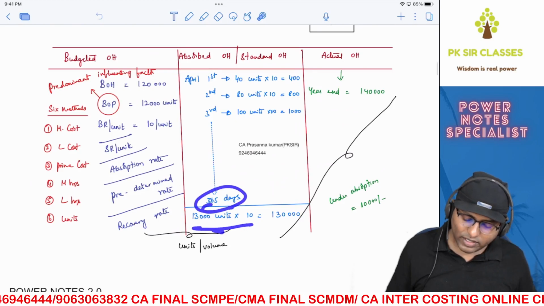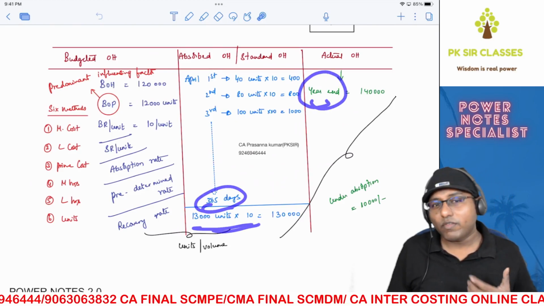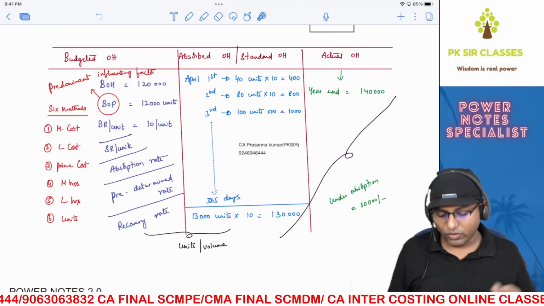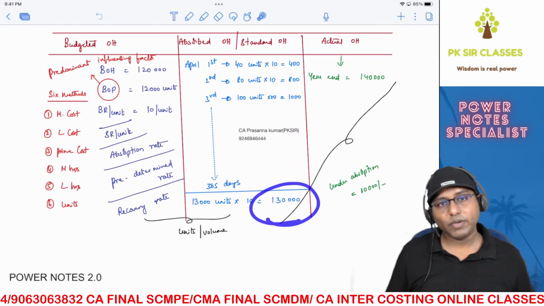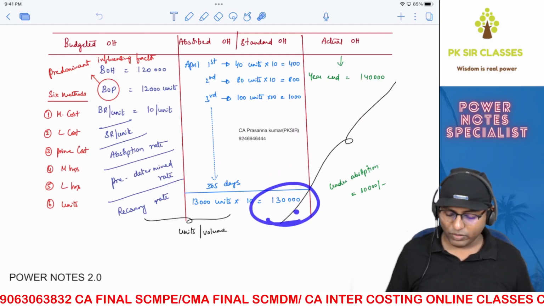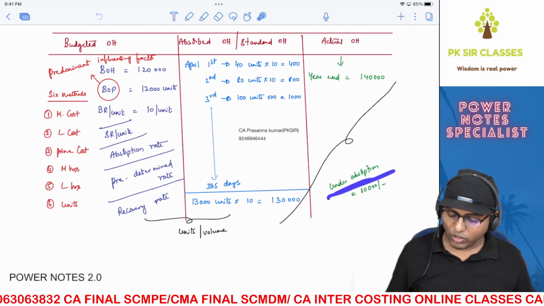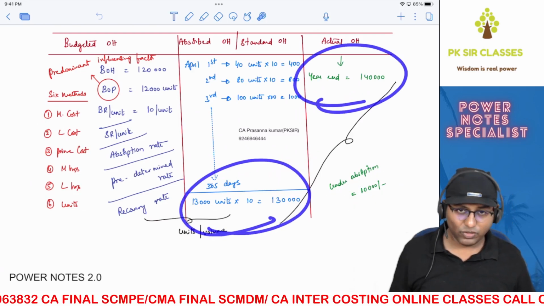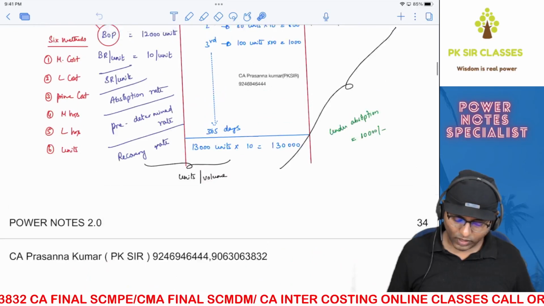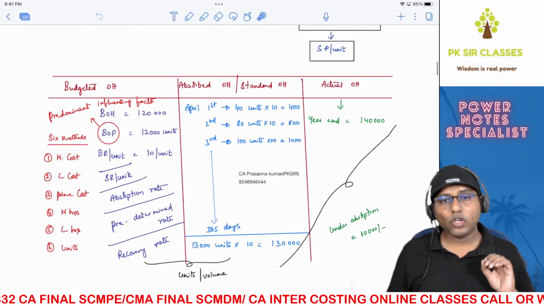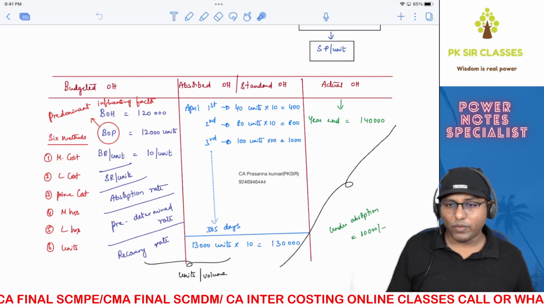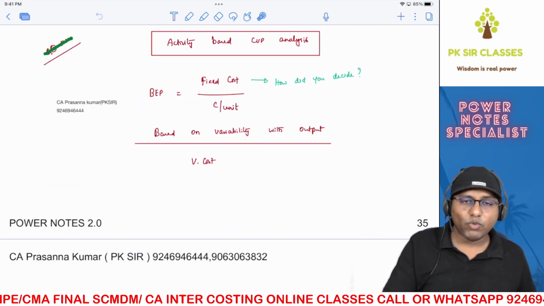Once 365 days is done, you have come to year end. So obviously, when you have come to year end, you know what your actual overheads are. Let's say it is 1,40,000. Whereas how much you have debited in costing P&L account, or absorbed? 1,30,000, which means you have debited less. So under absorption is 10,000, which is the difference between absorbed overheads and actual overheads. Clear? So this is nothing but the concept of absorption. You got the point? Finished. Let's move on to the next one.